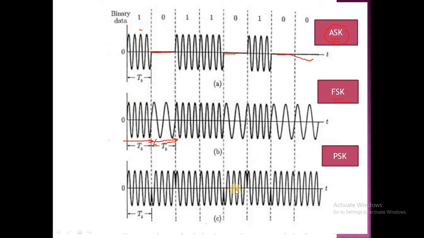Same way in PSK, the phase of the carrier is varied with respect to the digital data. See here, it is 180 degrees out of phase and 0 degrees out of phase. Observe the phase. Here the phase is varied with respect to the digital data.